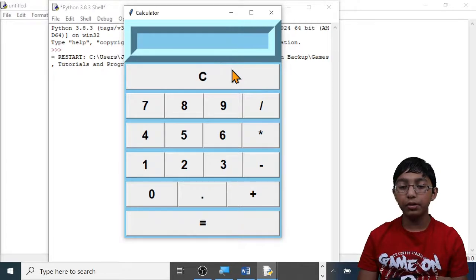Let's clear it. Now let's do some multiplication. I'm going to do 9 times 5. 9 times 5 equals 45. You can see that 45 has been displayed.